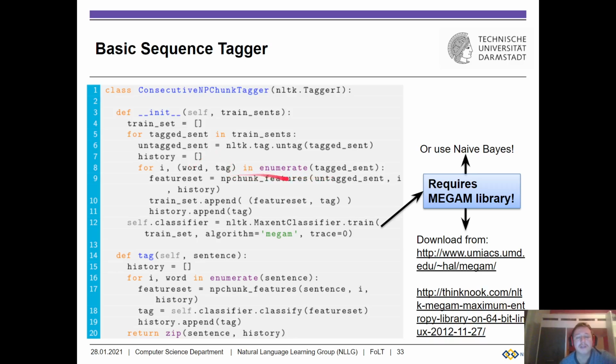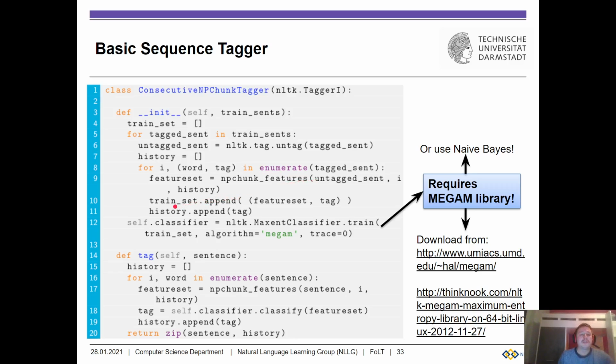We're going to extract some features from the untagged sentence at position i. So i is the position in the sentence that we are in. And we'll also take into account the history of previous chunk labels, because that can give useful information what the current chunk label should be. So this function np chunk, we will define it below. Here's just something that is left unspecified that we have to define ourselves.